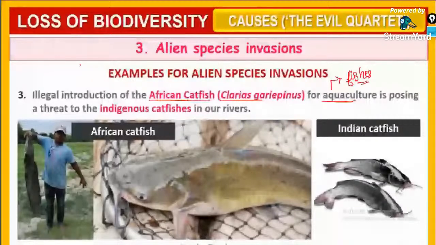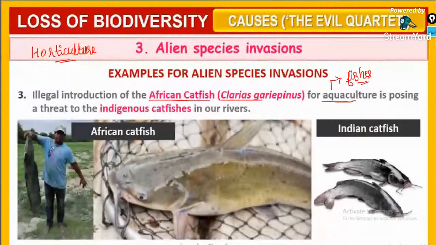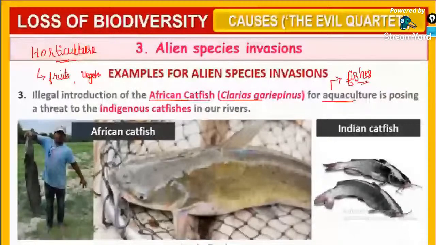For example, another thing is horticulture. What do you mean by horticulture? Horticulture means cultivation of ornamental fruits, flowers and vegetables. Fruits, vegetables and ornamental flowers also. That is horticulture. Similarly, aquaculture is the cultivation of fishes. So it is posing a threat to the indigenous catfishes in our state, in our rivers.